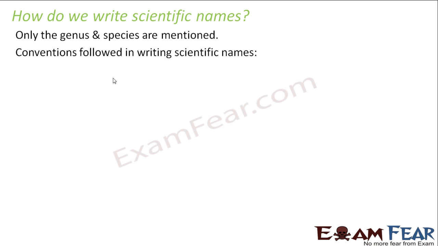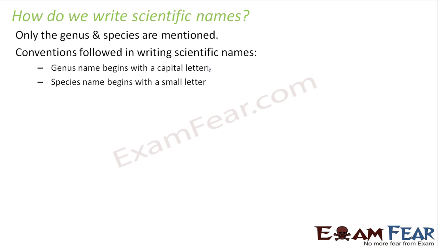And there are certain conventions which are to be followed in writing the scientific names. Genus name begins with a capital letter. Species name begins with a small letter. So let us suppose if I want to write human beings, it is Homo sapiens. Homo is the genus name, so it should start with a capital letter. Sapiens is the species name, so it should start with a small letter.